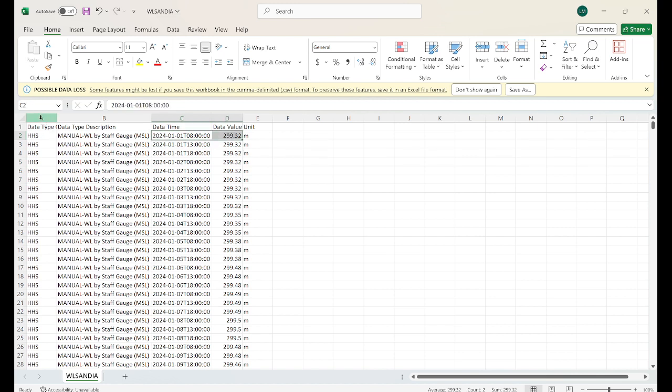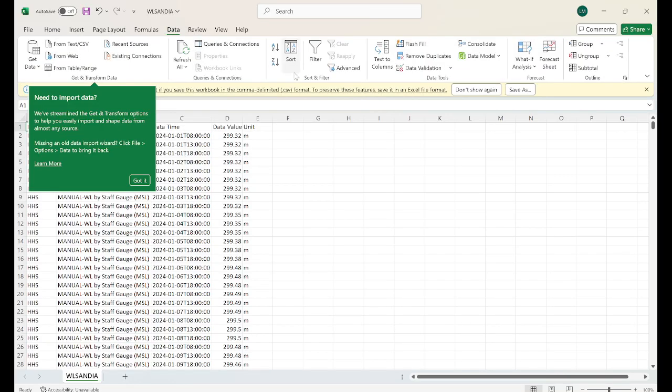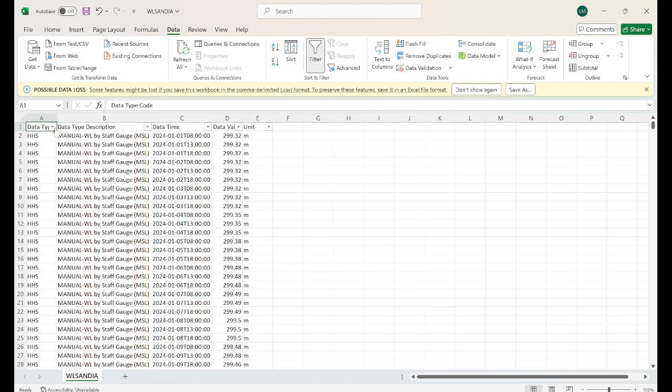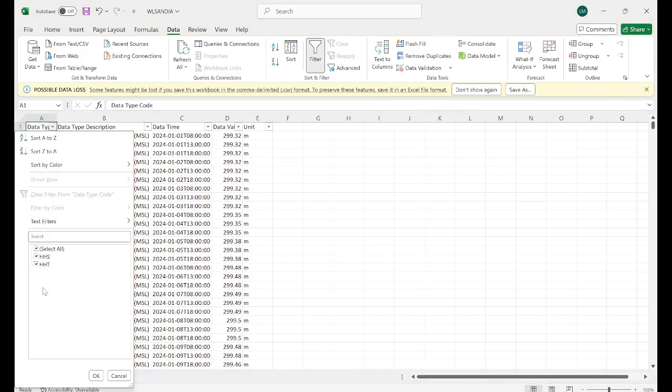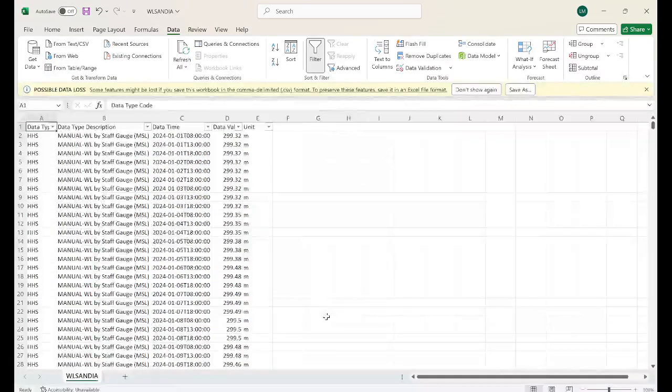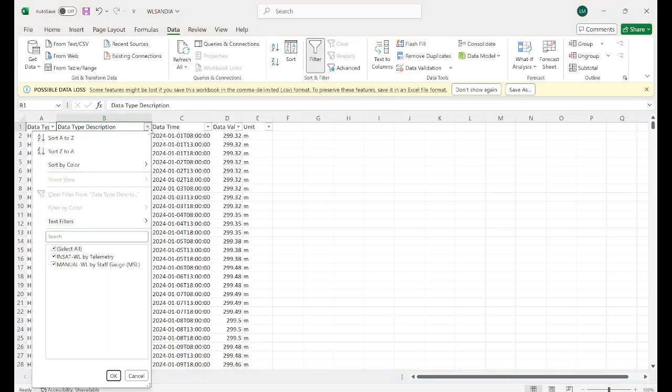But these are also important, because if you see, we have two types of data. If you go to filter, you can see we have two data types: HHS and HST, right? Since you remember, I downloaded it manually, it is because the portal is like that only. It downloaded both. If you see here, we have water level by telemetry or manual. Both the data are available here, right?